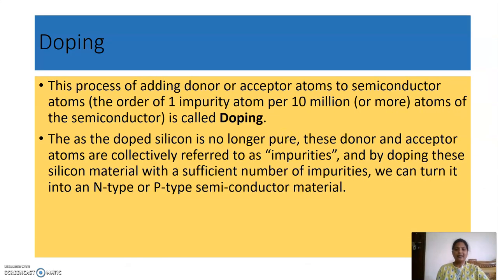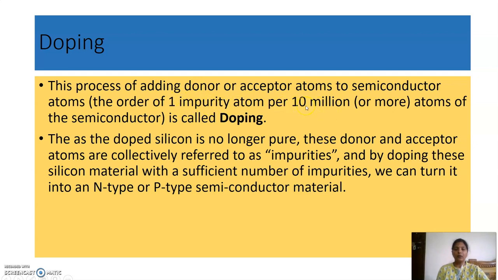Now I'll go into the extrinsic semiconductor. Before this, we will learn what the term doping means. Doping is adding donor or acceptor ions to the pure form of a semiconductor. The impurity atoms should be in the order of 1 impurity atom per 10 million.